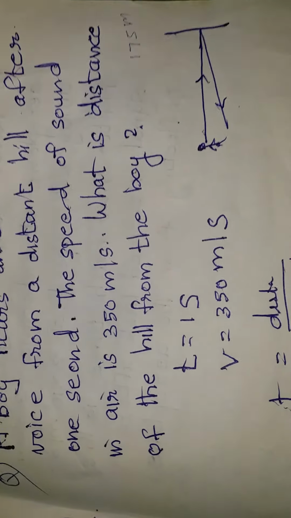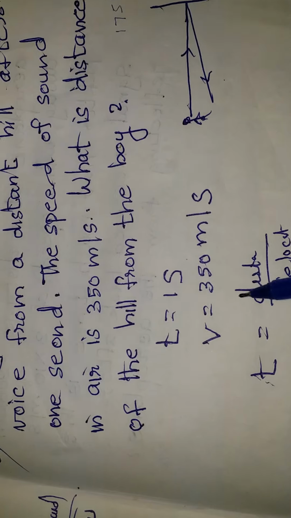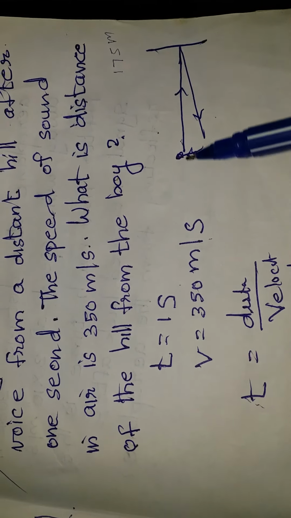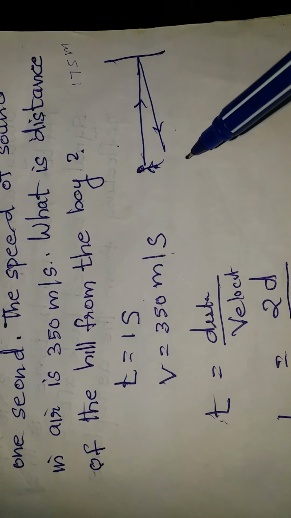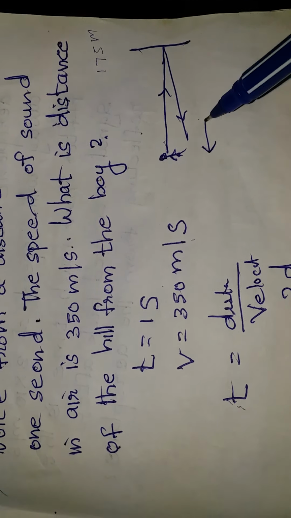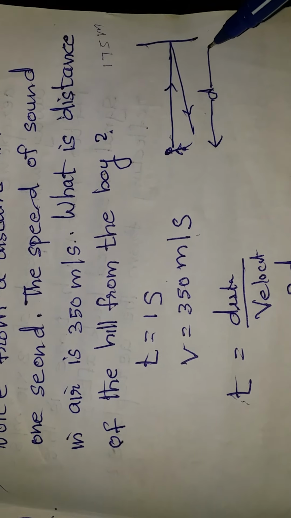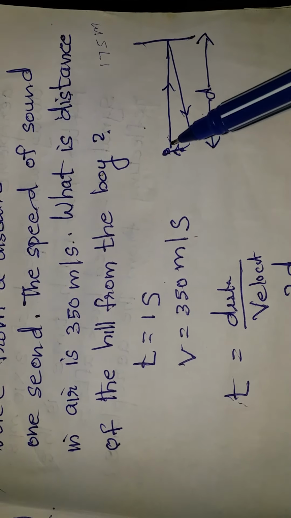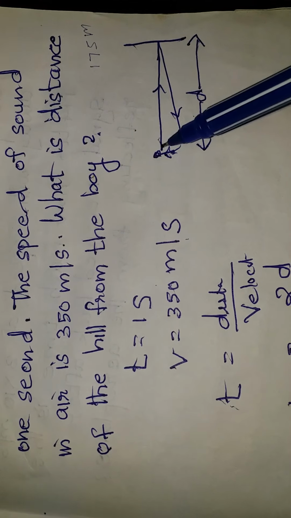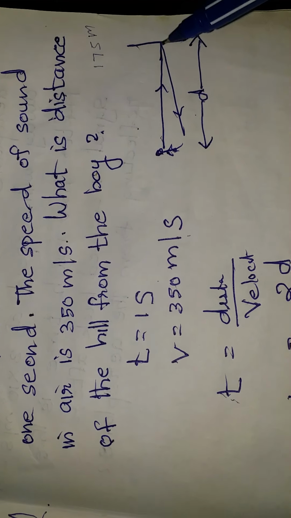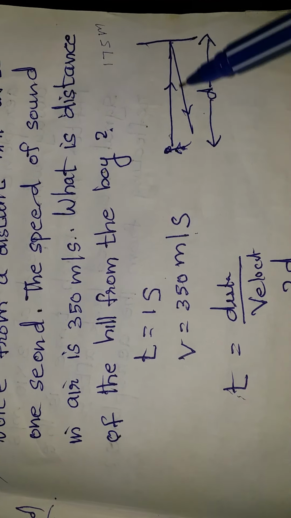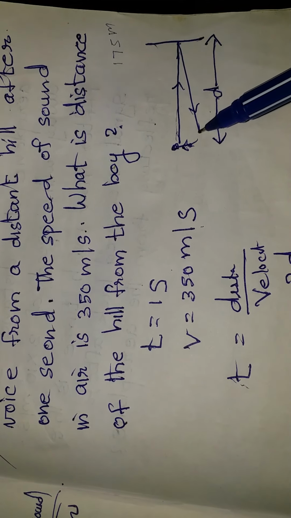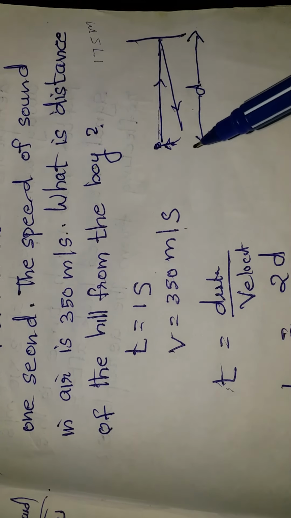So here time is 1 second and velocity is given as 350 meter per second. We have to find the distance between the observer and the wall or the reflecting surface. Let us take the distance as d. The sound is produced by the person. It must travel a distance d towards the wall, gets reflected and comes back after reflection. So the total distance that must be travelled by the sound wave is 2d.